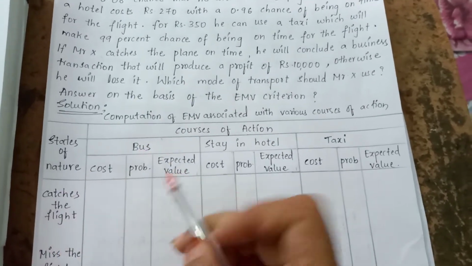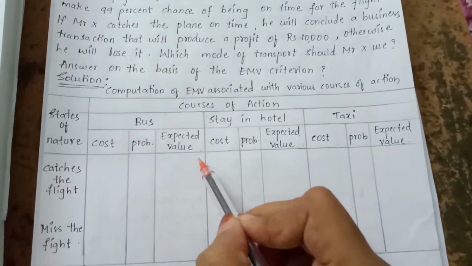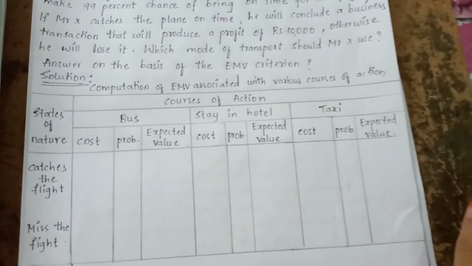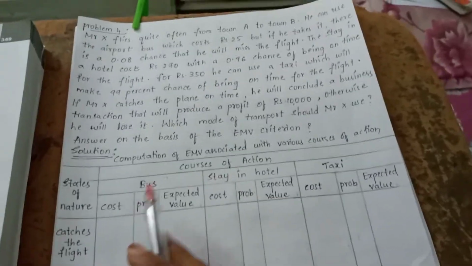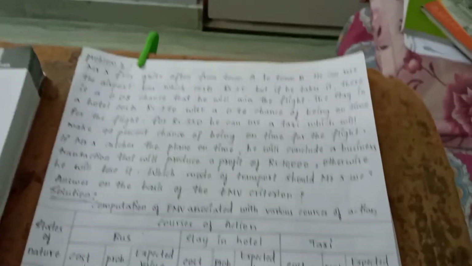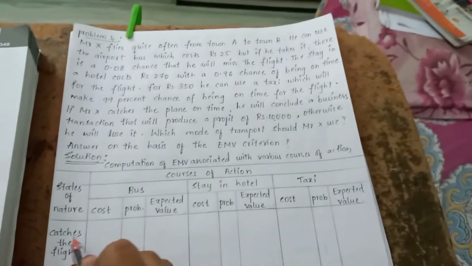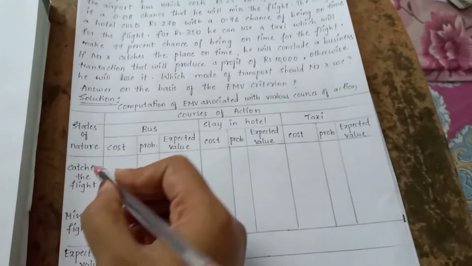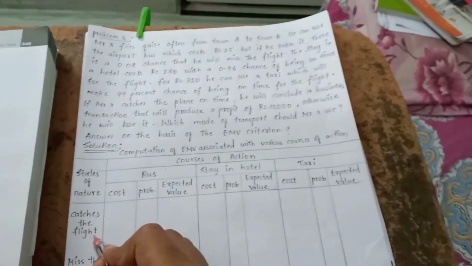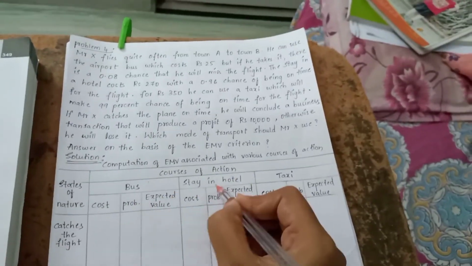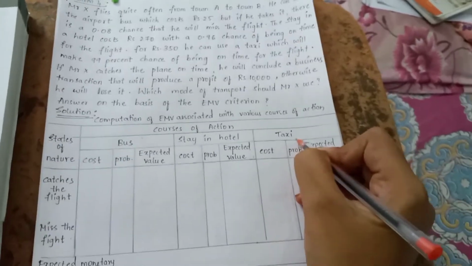First one is cost, probability and expected value. Here, in place of cost you can also write profit. I have written cost here. So let's start the solution. There are two states of nature: the first state of nature, if he catches the flight. And there are three courses of action: bus, stay in hotel and taxi.